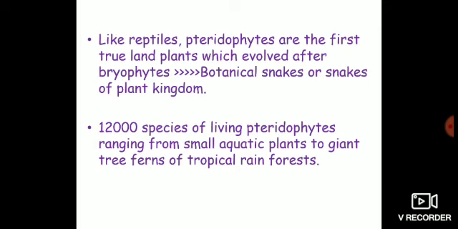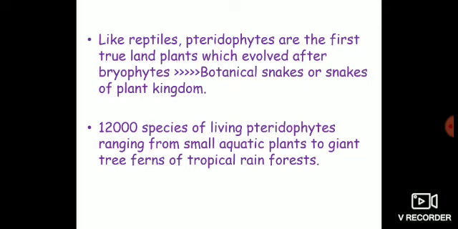This group of plants is represented by some 12,000 species, and all these species are living. That means at present 12,000 species of living pteridophytes are there. There are some other species which are in the form of fossils. You don't have to remember all those names.